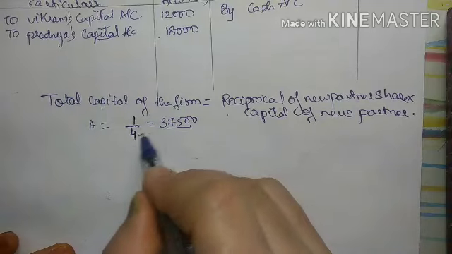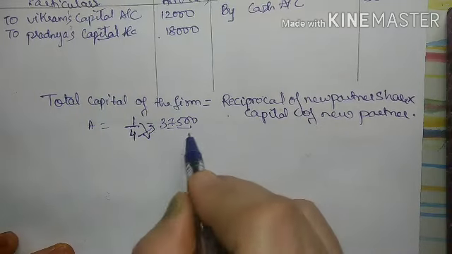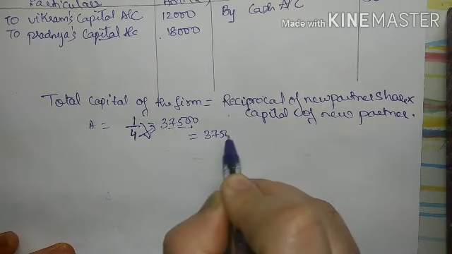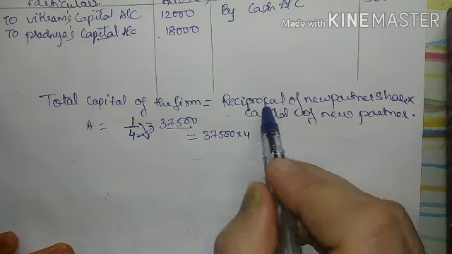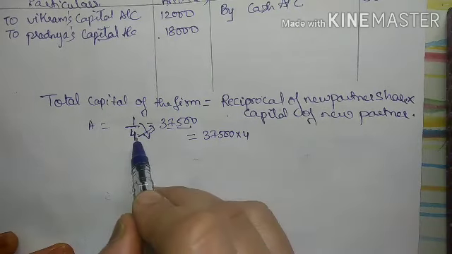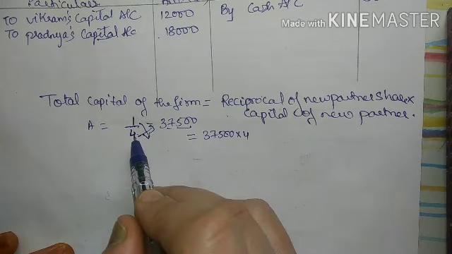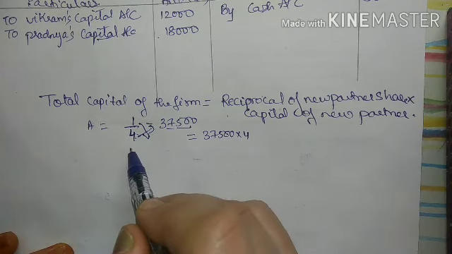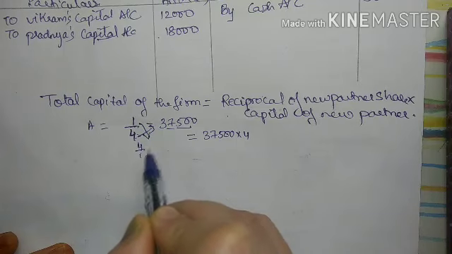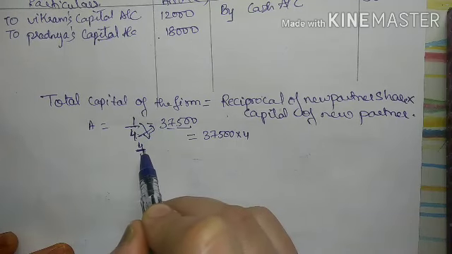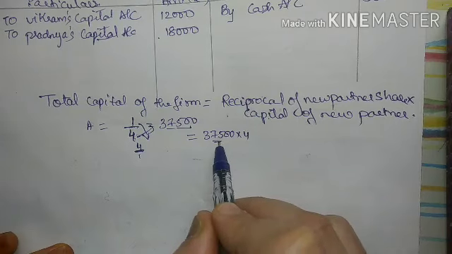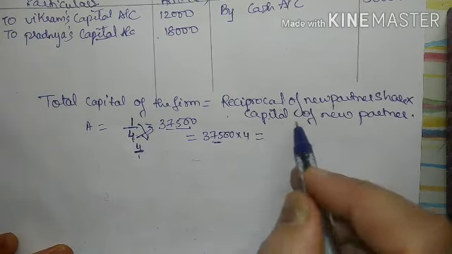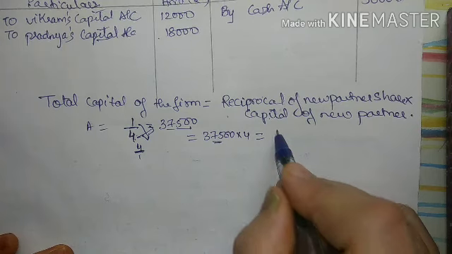So what I will do, I will cross multiply. So this will become 37,500 into 4. Look at this formula: reciprocal of new partner's share. What is the reciprocal of the new partner's share? What is the reciprocal of 1/4? It is 4/1. So if there is 1 below, it doesn't make any sense, so that means 4 into capital of new partner. So capital of new partner is 37,500.